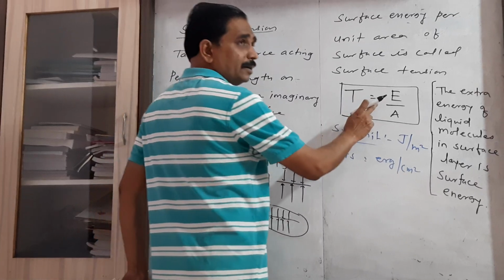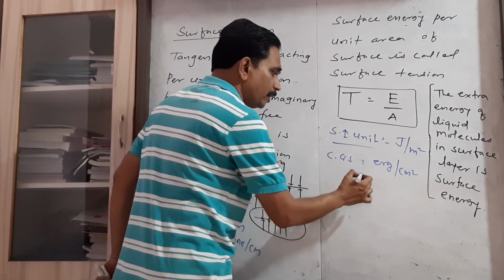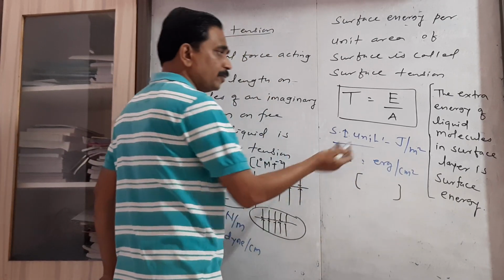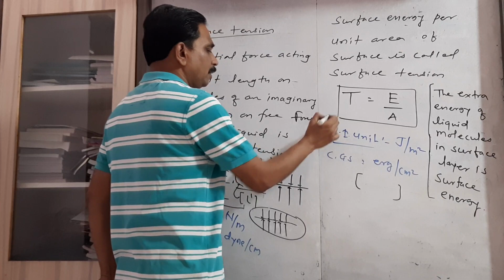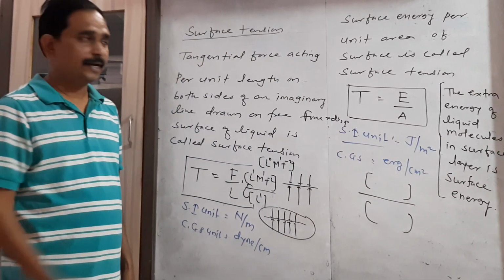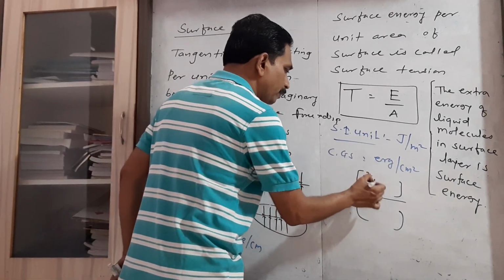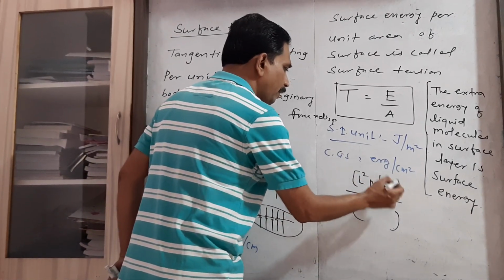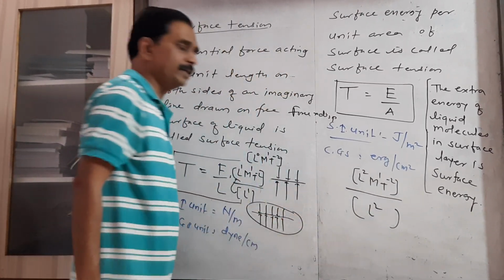Now consider the dimension from the other formula. Energy is nothing but work done, and work done is the product of force and displacement. So we write the dimension of work and the dimension of area. Dimension of work is L to the power 2, M to the power 1, T to the power minus 2, and dimension of area is L square.